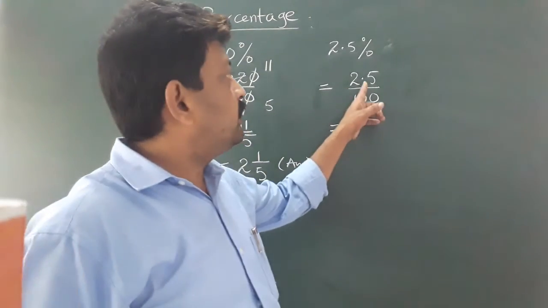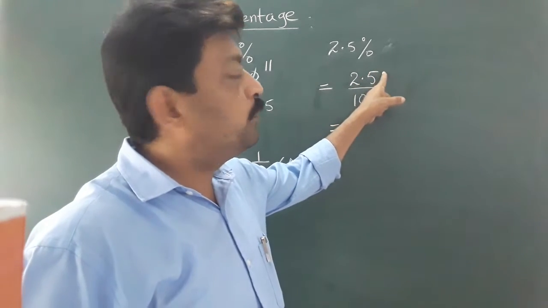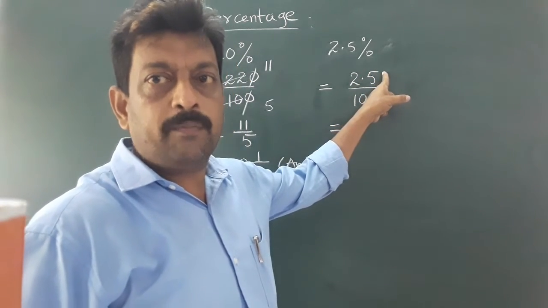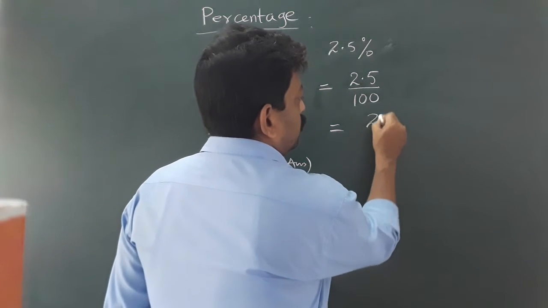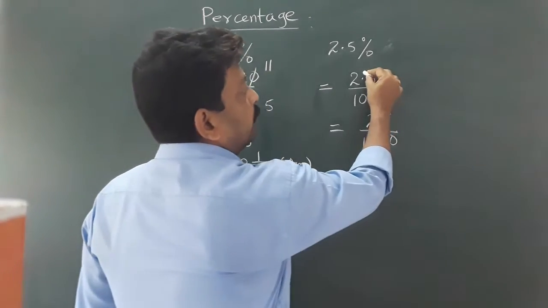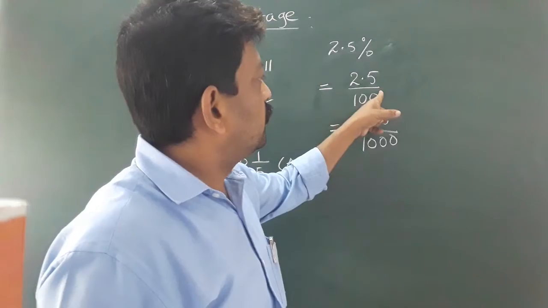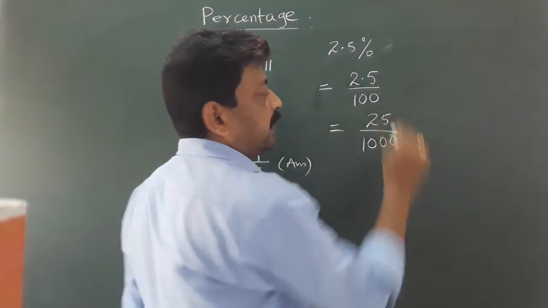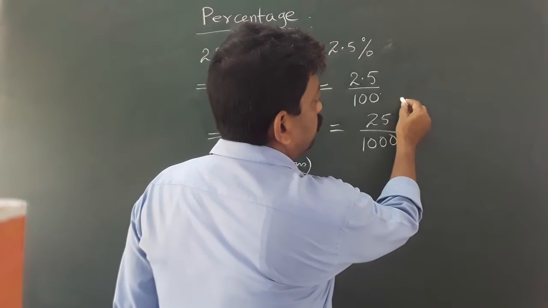Now there is 1 digit after the decimal. So if I am removing the decimal, I have to move 1 place to the right. That means I have to take one 0 in the denominator also. Decimal lies at the end of the number in the denominator, so it will move 1 place.